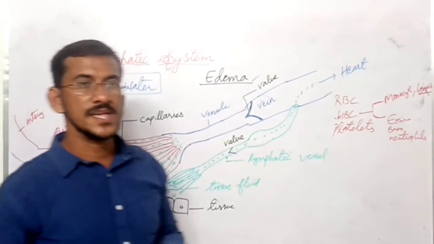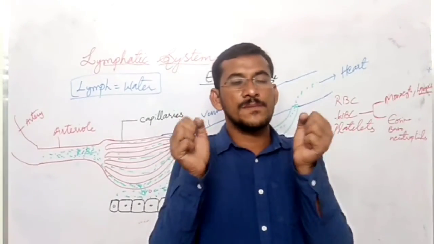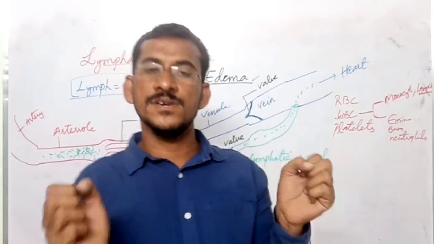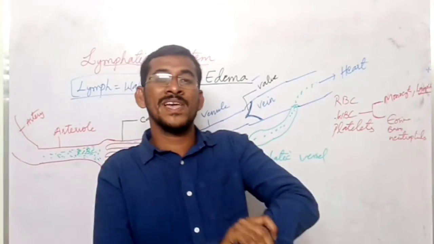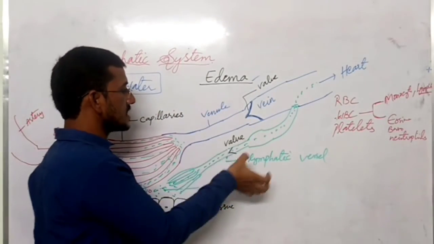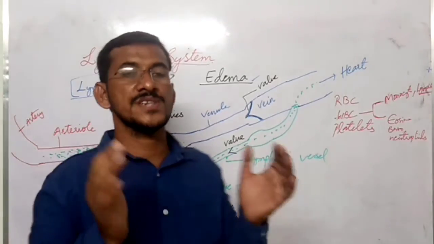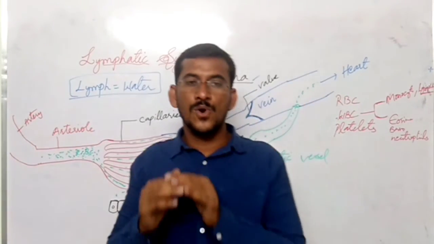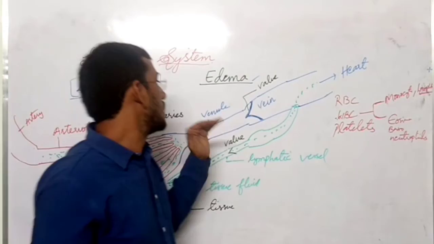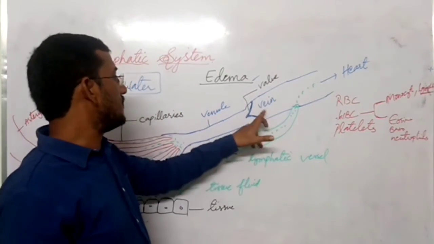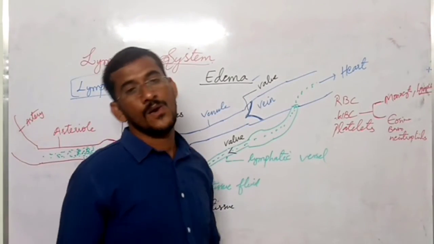So what happens here, whenever you are moving, muscles contract. When these muscles contract, they squeeze the veins and lymphatic vessels and push the blood. So the contraction of muscles helps the flow of blood in veins and lymphatic vessels.